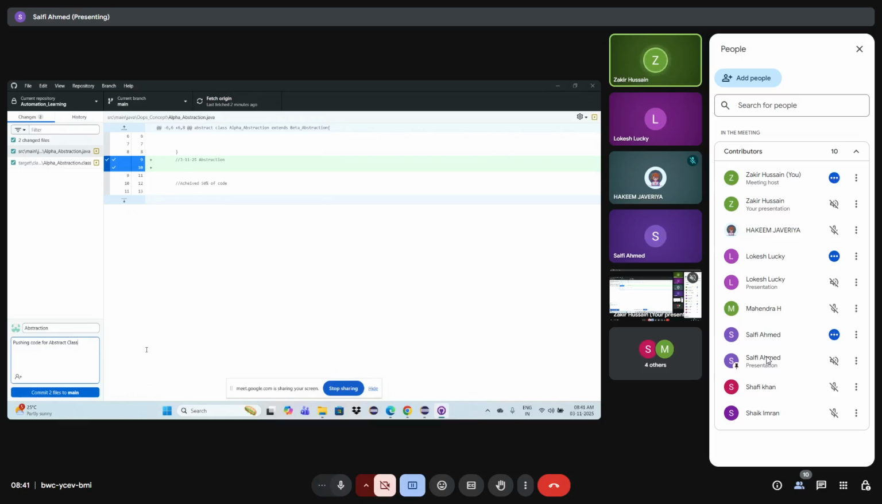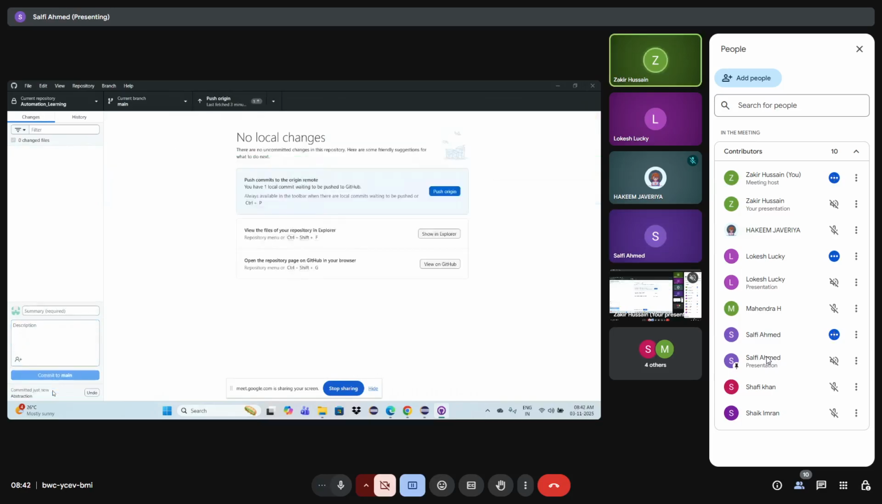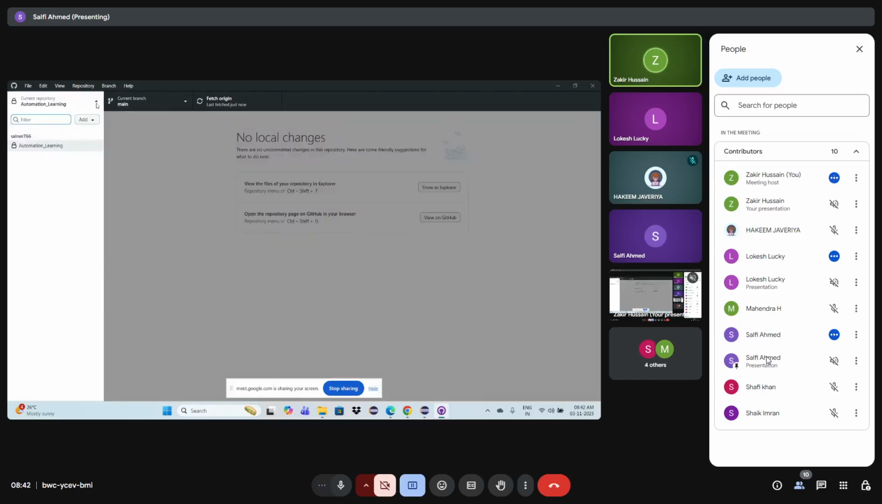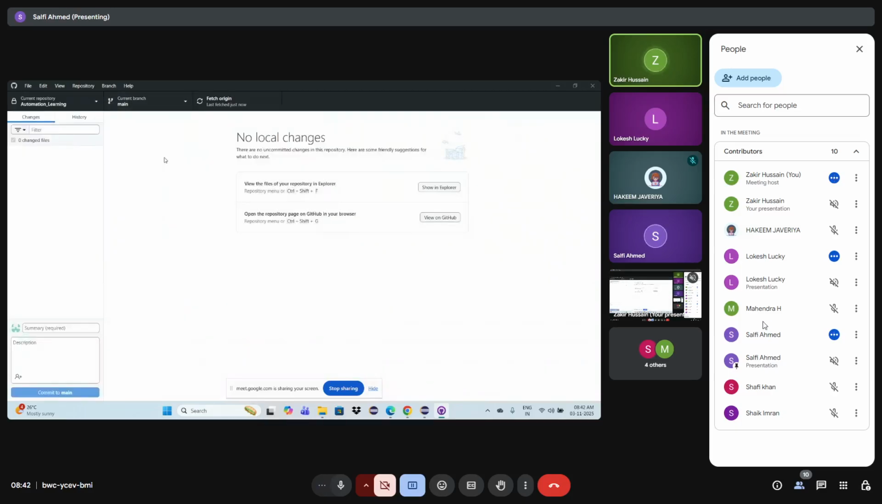Now you're telling that I have written some code for abstract class. I'm committing it. Yeah, commit it. Now push origin. So now your code is safely stored in your GitHub account. Every time once you complete your class, just write the topic name. Don't do anything here. Don't do any changes now. Whenever you are making changes, it will show here. That's it.